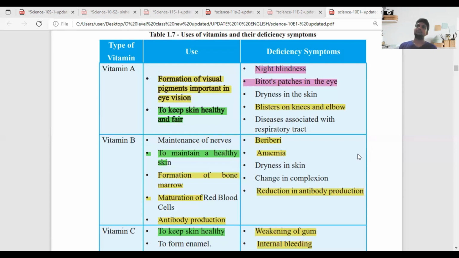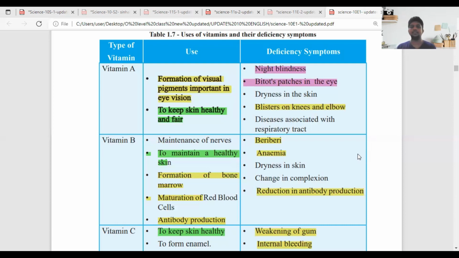It means when the environment gets darker, after 6 p.m., they are not able to see or observe things very clearly. Normally after the age of 40, this happens to our parents or the elders. If they maintain their body health and take an adequate amount of vitamin A, they can overcome this night blindness. Then the beta patches in our eyes, which in Sinhala we call beta lapa, in the eyes we can see different patches.